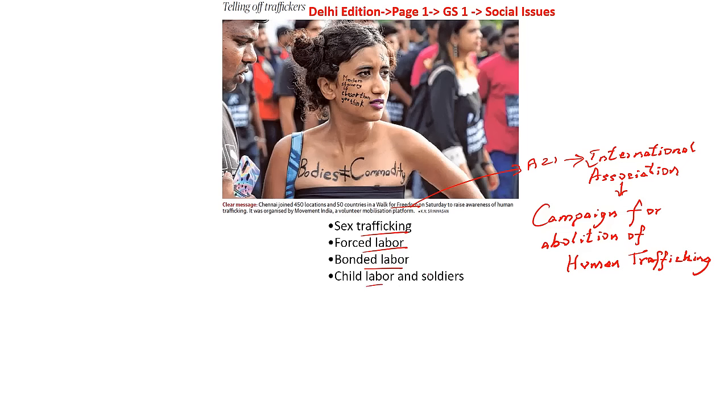Then we have child labor as well as child soldiers. They are captured, lured and victimized. They are asked to work in hazardous conditions and are also employed and made to participate in armed struggle as well. So these are the types of trafficking that we see in the world.